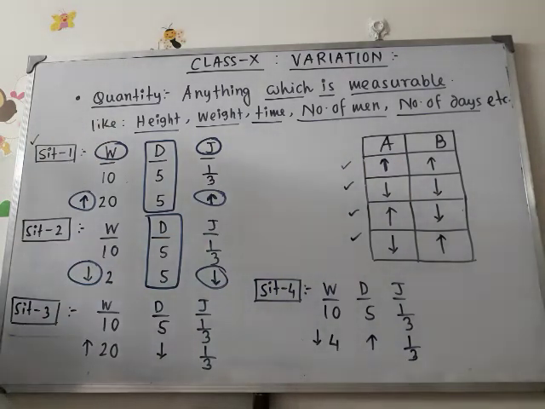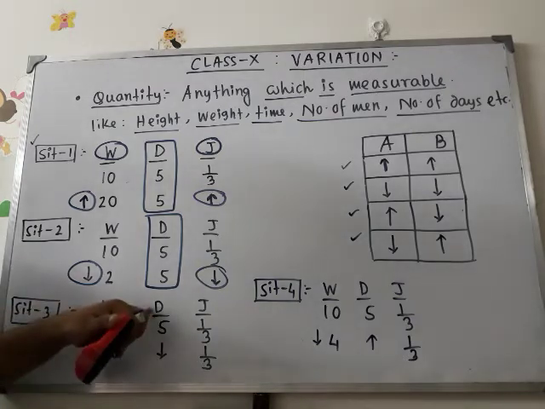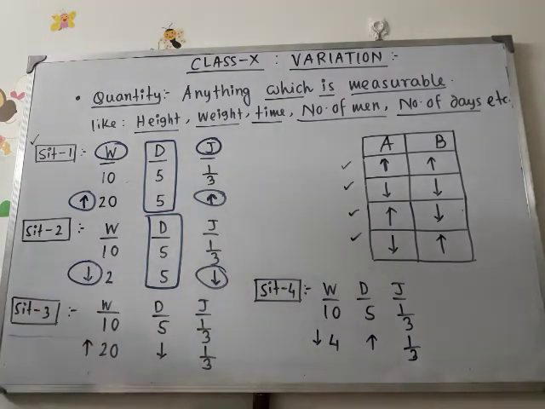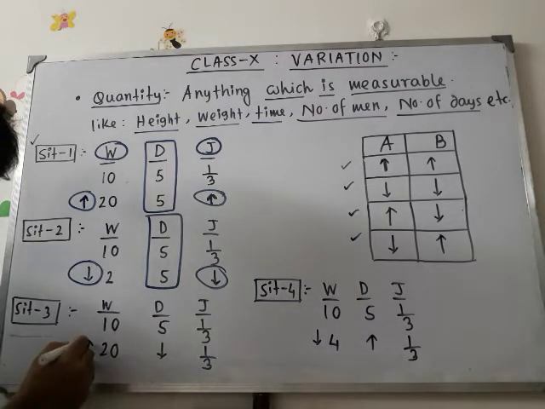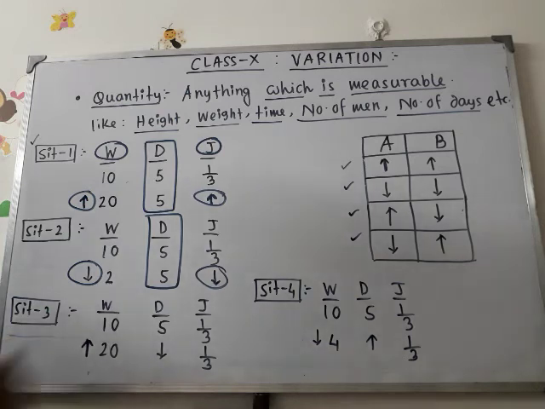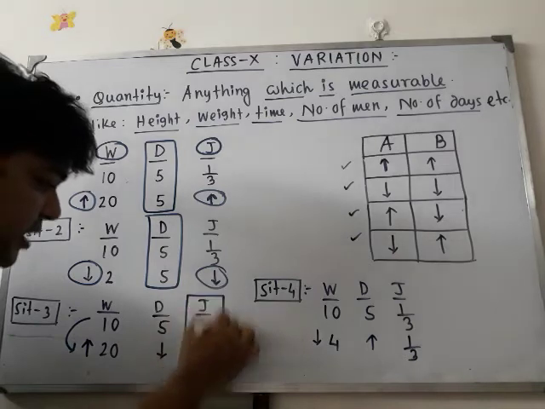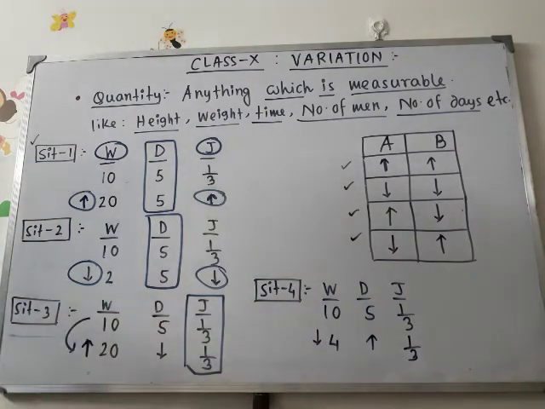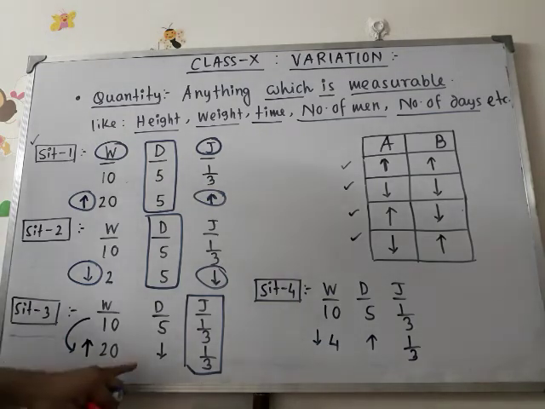Now look at the third situation. Again, number of workers, number of days, portion of job. 10 workers, 5 days, 1/3 portion of job has been finished. Now, suppose the number of workers has increased, 10 to 20. Here the portion of the job is constant. No change for the portion of the job. Then the question is, will the days be increased or decreased?